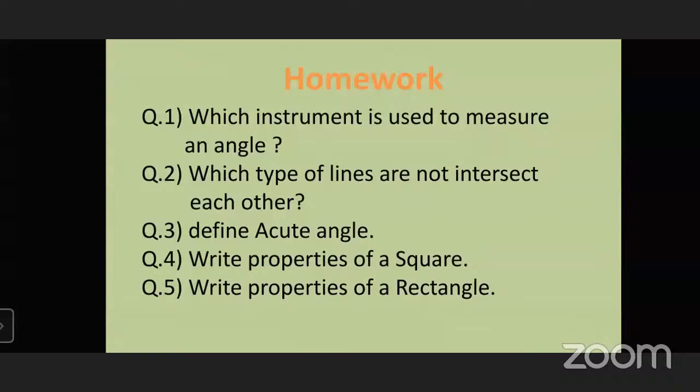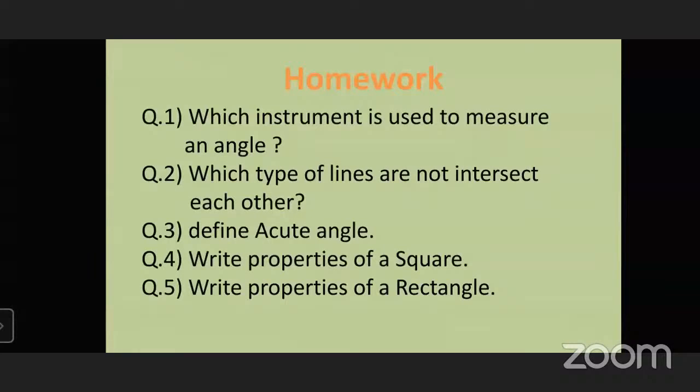Which type of lines do not intersect each other? We see two types of lines: parallel lines and perpendicular lines. So in between, which lines do not intersect each other, perpendicular or parallel? Do parallel lines intersect each other, or do perpendicular lines intersect each other? Parallel lines do not intersect each other, but perpendicular lines intersect each other at 90 degrees.